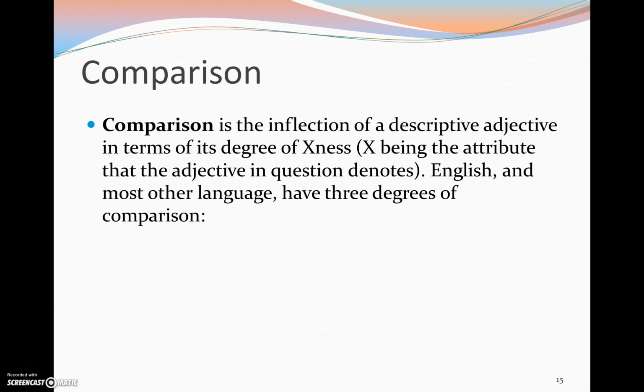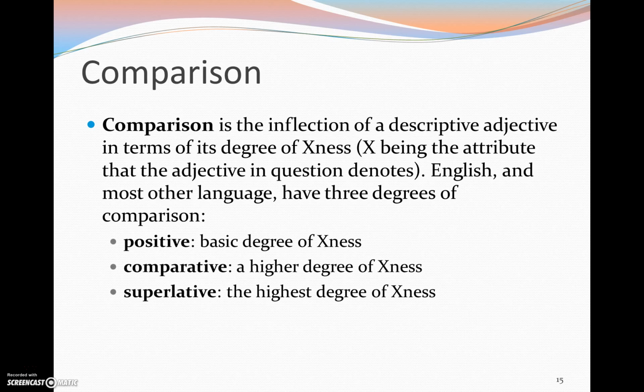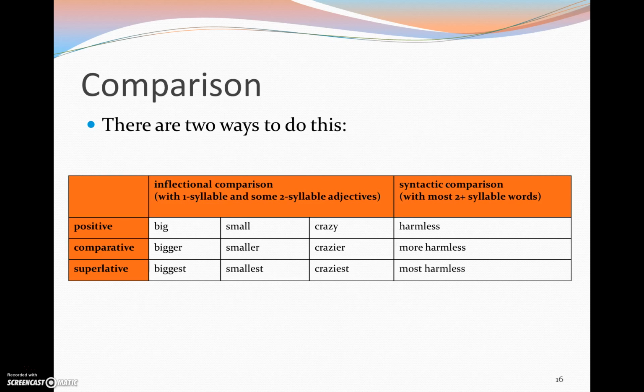Comparison is the last thing we need to talk about today, because it's possible to inflect descriptive adjectives. This is also called gradbøjning in Danish. So comparison is the inflection of a descriptive adjective in terms of its degree of X-ness. So X here is the attribute that the adjective in question denotes. So English and most other languages have 3 degrees of comparison, and it's similar for Danish. We have the positive, comparative, and superlative form. So første, anden, tredje grad, right? So we talk about the basic degree, a higher degree, and then finally the highest degree, that's the superlative.